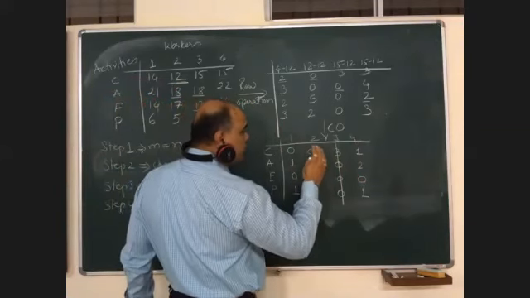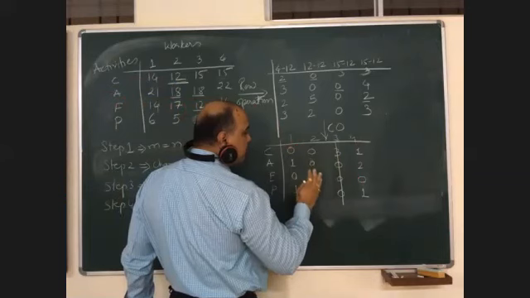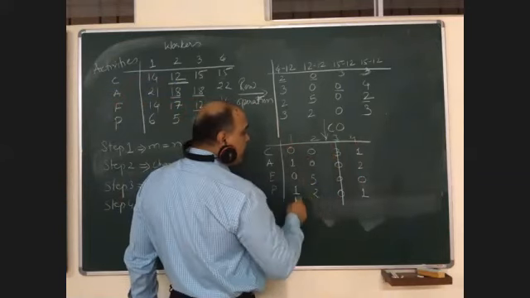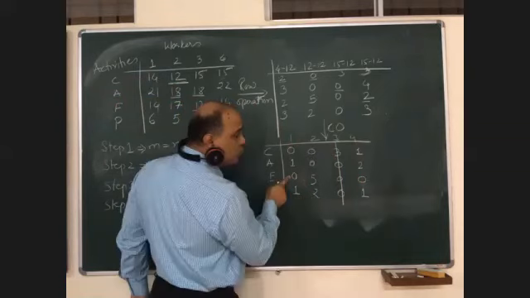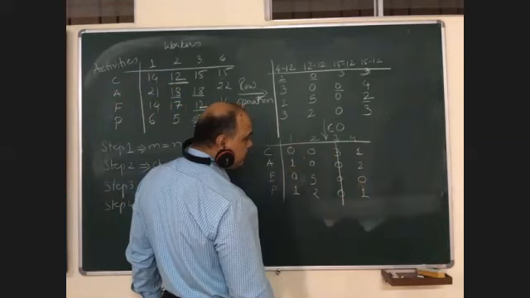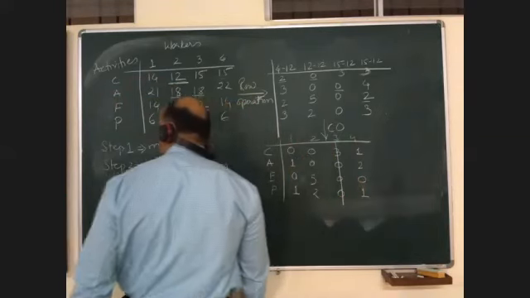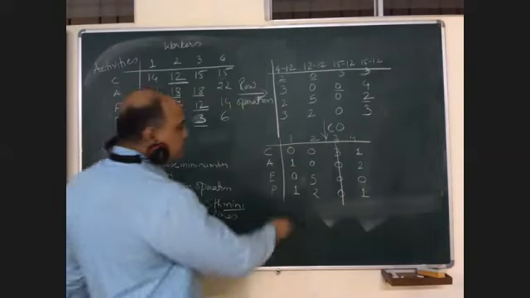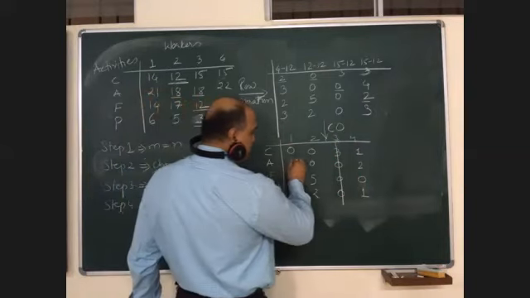We need to cover all the zeros, or the maximum number of zeros, in a single line. So I have covered 3 zeros in one line. I am left with these 2 zeros, 1 0. Right? Fine. The moment we get disconnected, please relog.